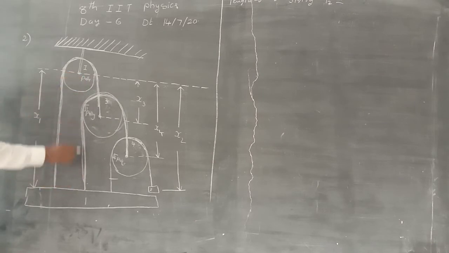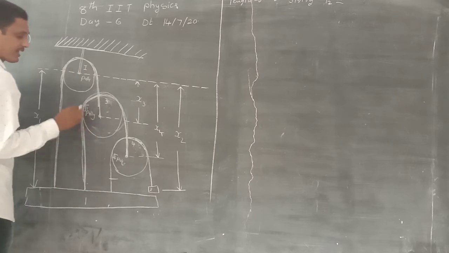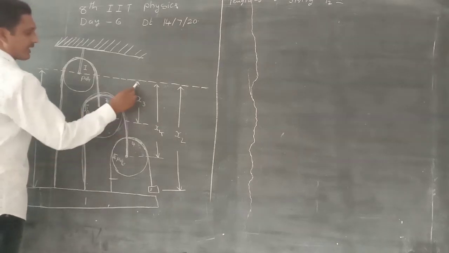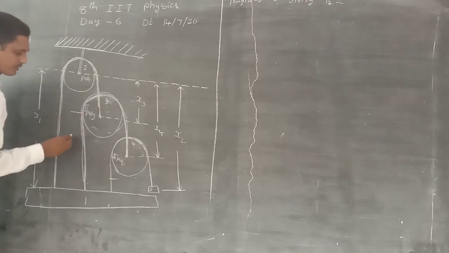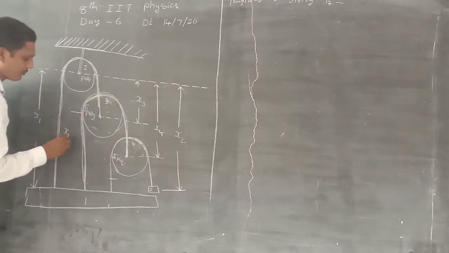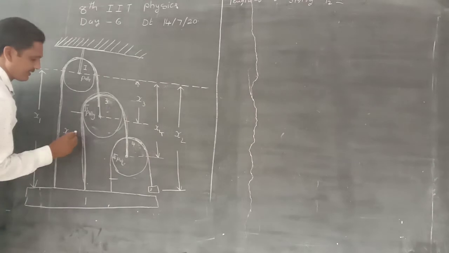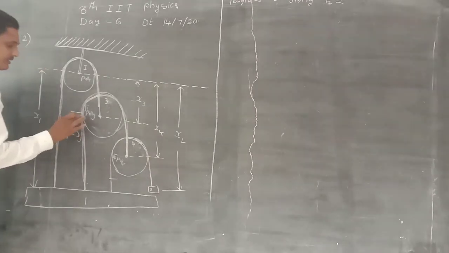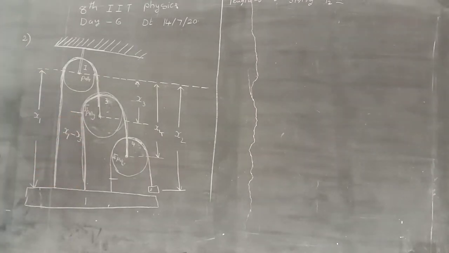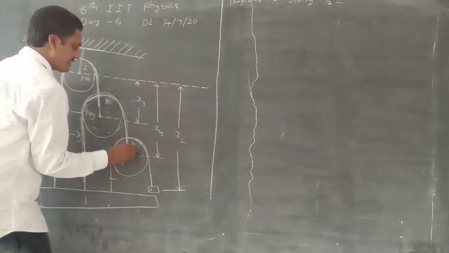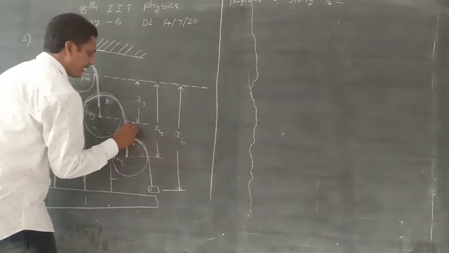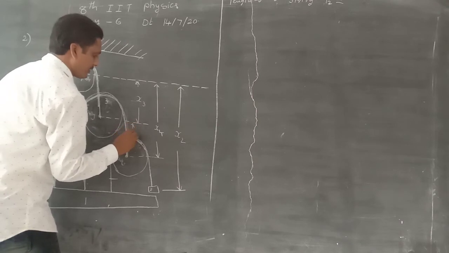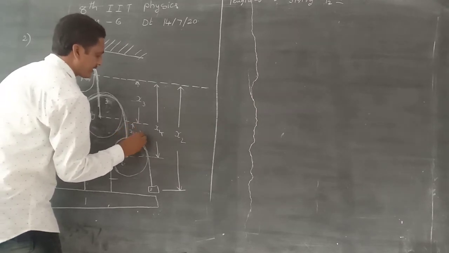This is x1. Then x1 minus x3 is the length from here to here. And also this length is x4 minus x3.